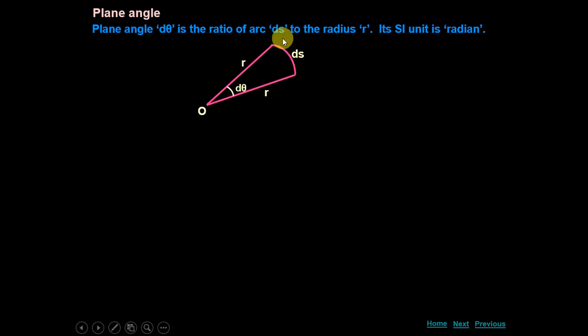If you complete this circle and take a very small portion of the arc, then arc over radius will define this angle d theta. So d theta is ds over r. This is a very basic definition. We'll be using it in measuring distances.